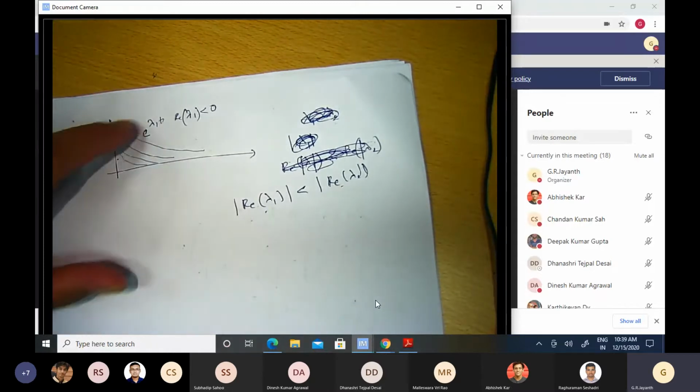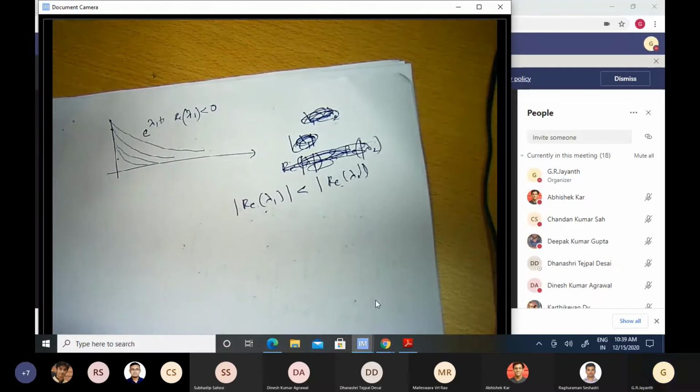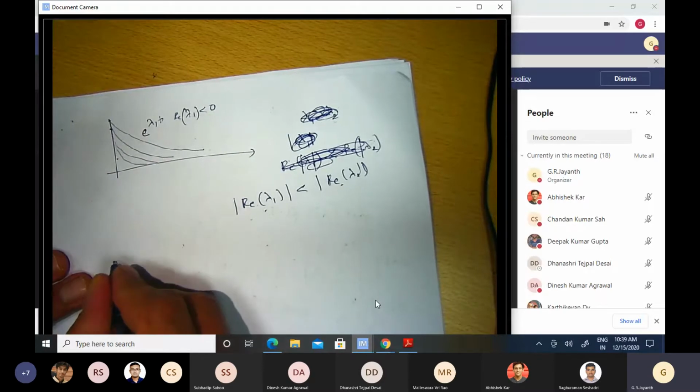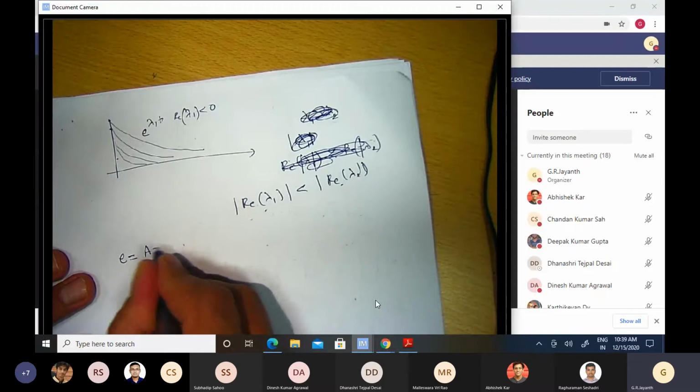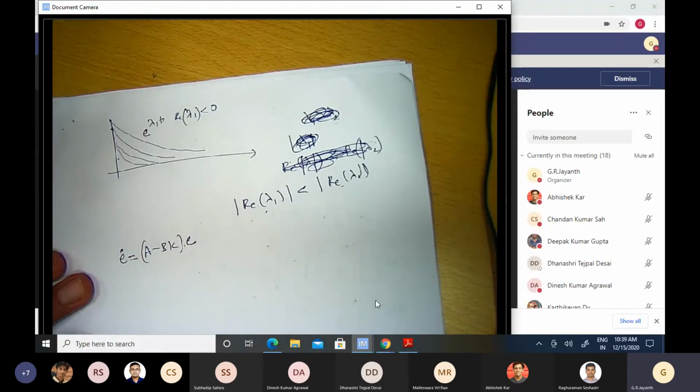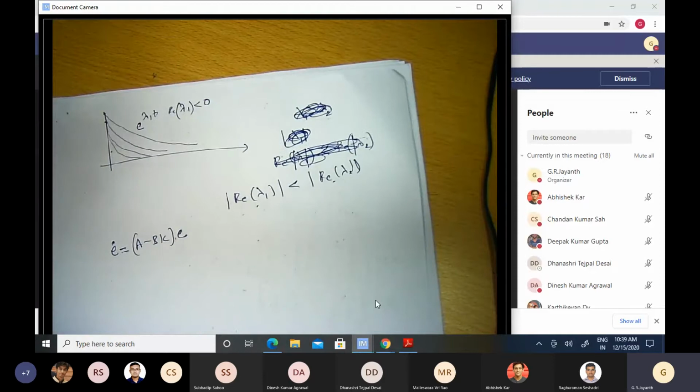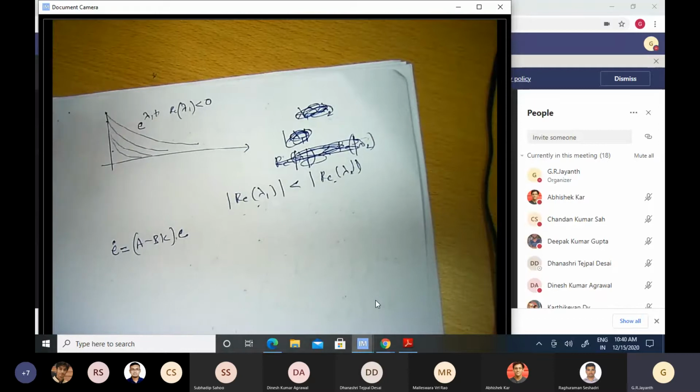Do you agree with me that it captures the speed with which these transients, the errors, decay as a function of time? So we saw that the error dynamics was given by e dot is equal to (A minus BK) times e. The error between the desired way in which I want the states to change and the actual way in which they are changing will go to 0 as per these particular terms, e to the power lambda 1t, lambda 2t, and so on.